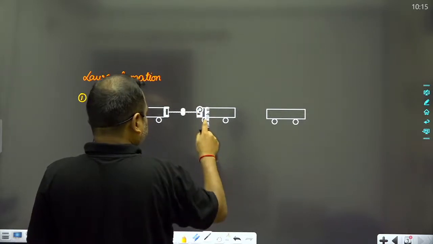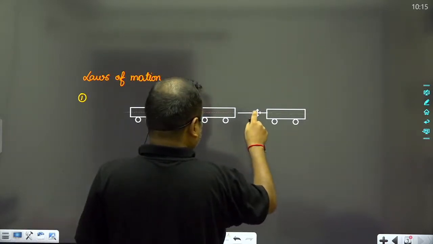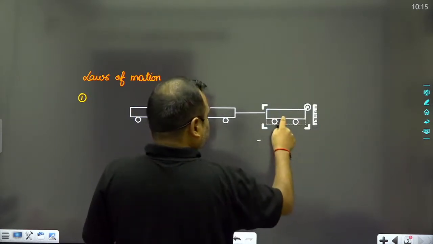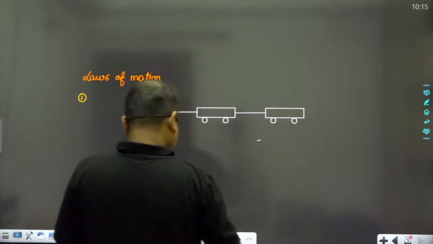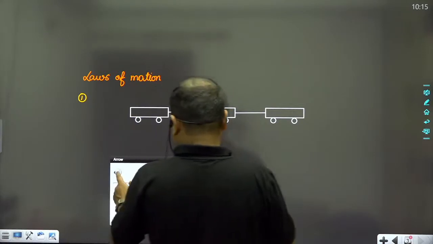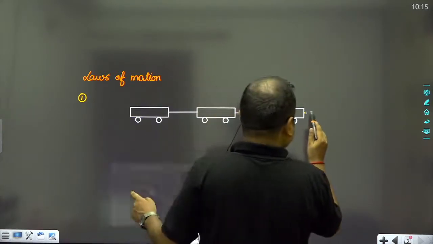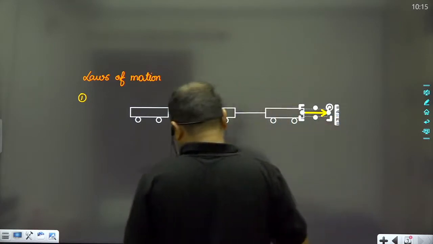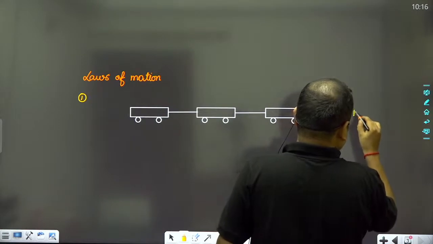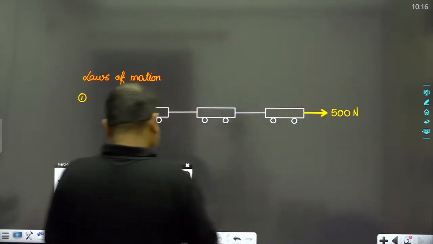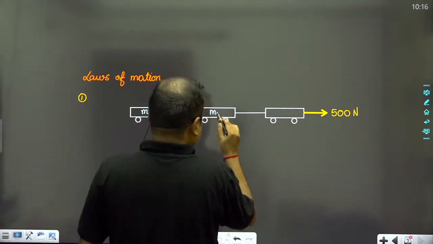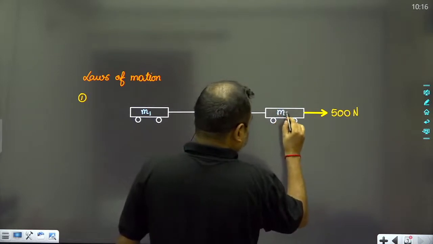Suppose that this is the string, and this is the second string. Now you have to find out the tension. Suppose that this is the force that has been applied, 500 Newton. And suppose that this is mass m1, this mass is m2, and this mass is m3.